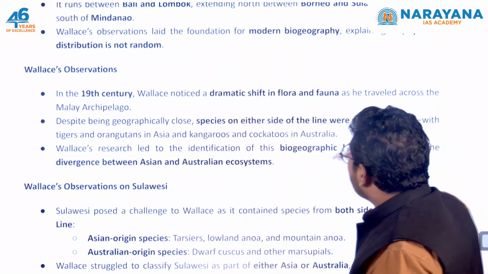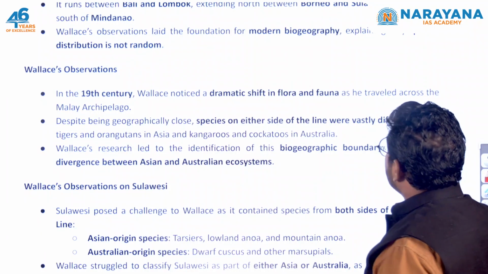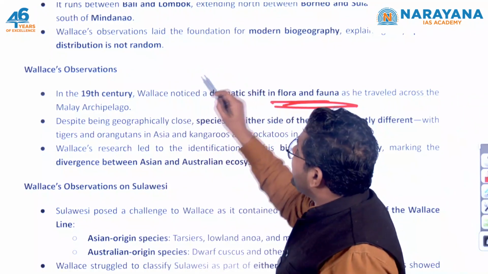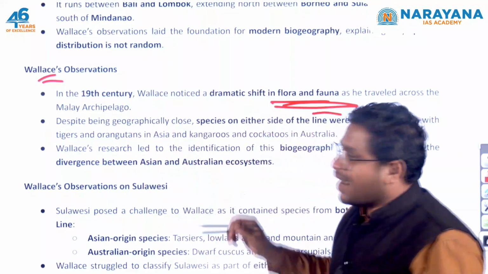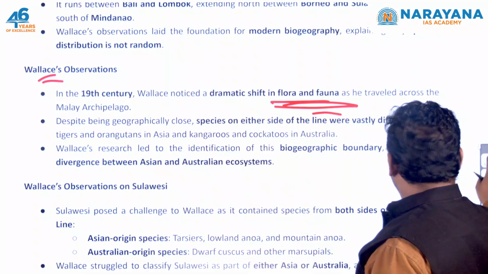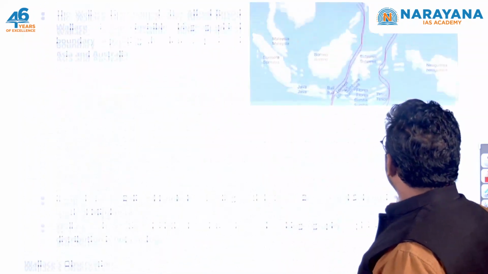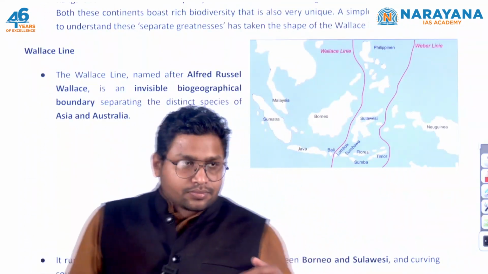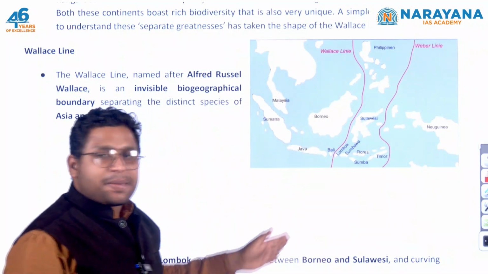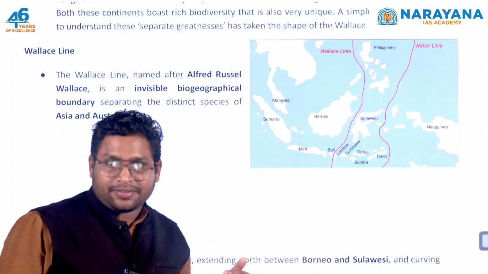This dramatic difference in flora as well as fauna is shown with a line. This was shown by Wallace, and that's why we have named it the Wallace line. So if you look at the Asian part and the Australian part, they are separated because of the Wallace line.